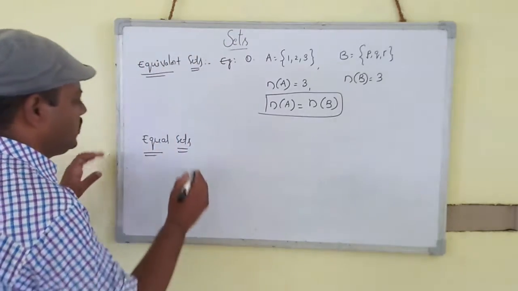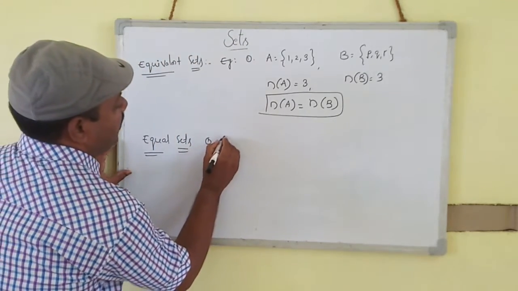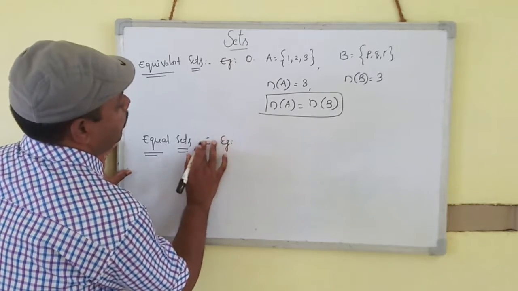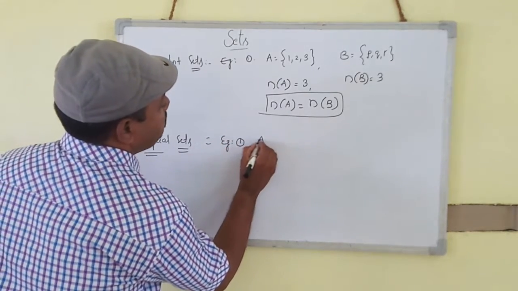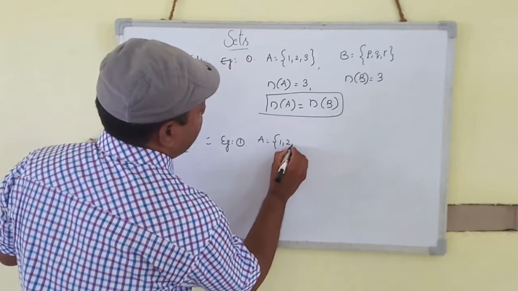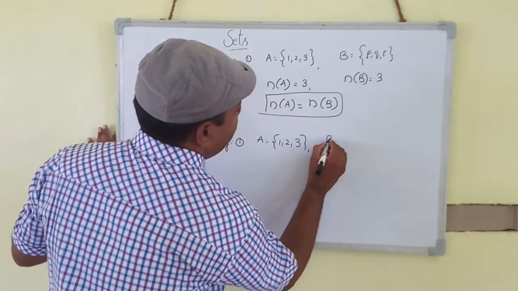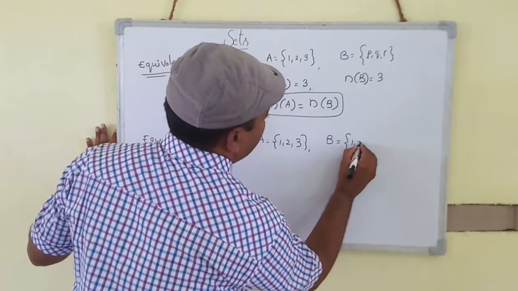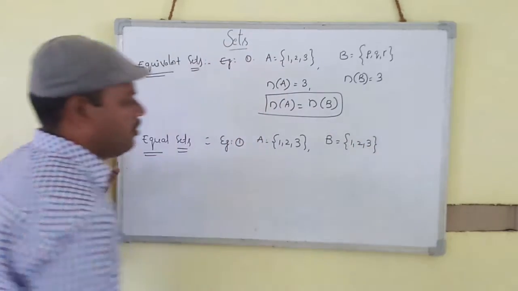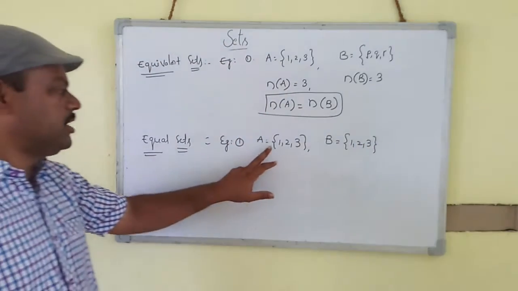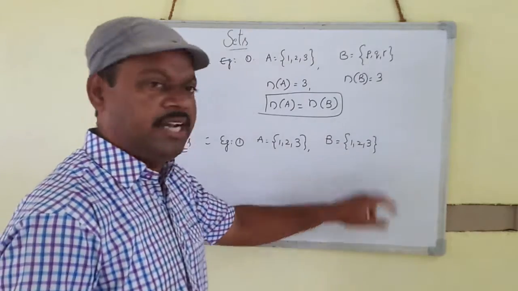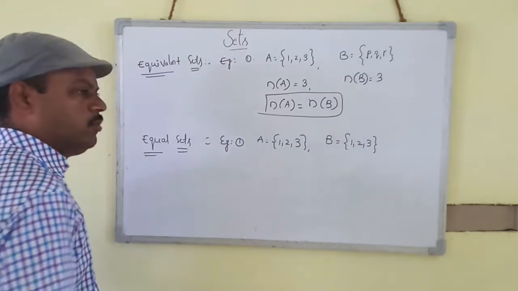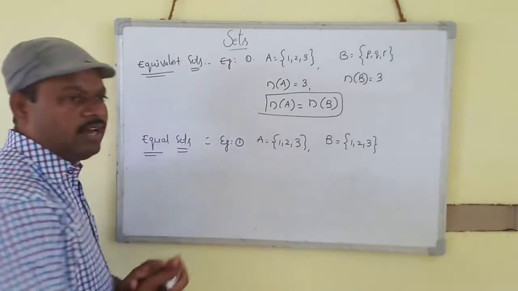For example, A is equal to set of 1, 2, 3, and B is equal to set of 1, 2, 3. So A and B, two sets, are equal sets.